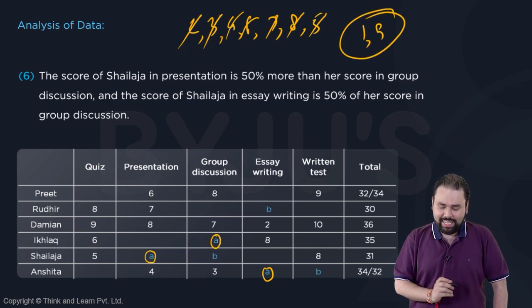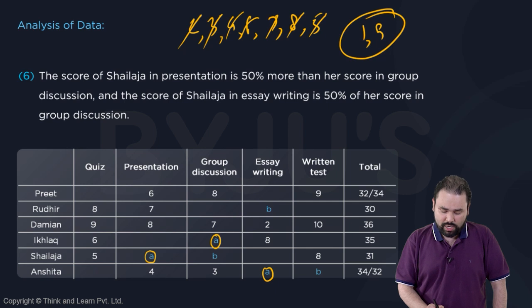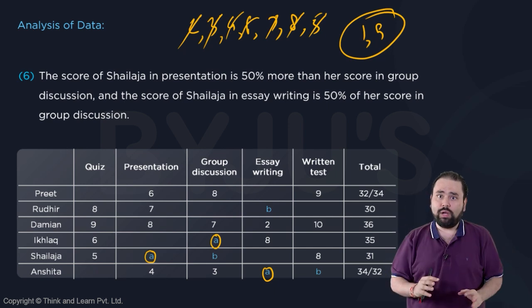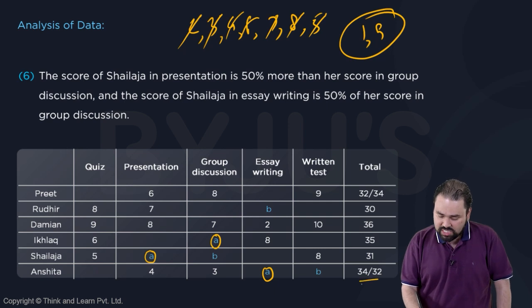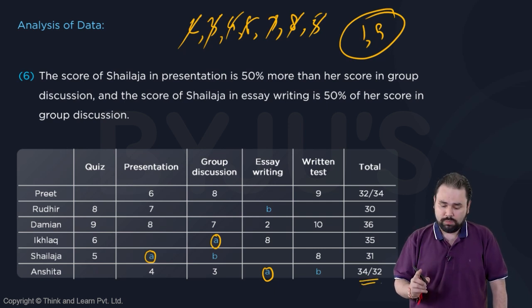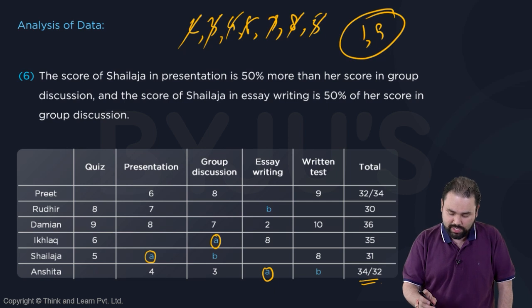Now imagine I take A as 1. If I take A as 1, you get 4 plus 3, 7. 7 plus 1, 8. That means in written test and quiz, even if in both you get the highest possible, 10 and 9, which is 19, 19 plus 8 is 27, but the sum needed is 34 or 32, not possible. So the value of A has to be 9.